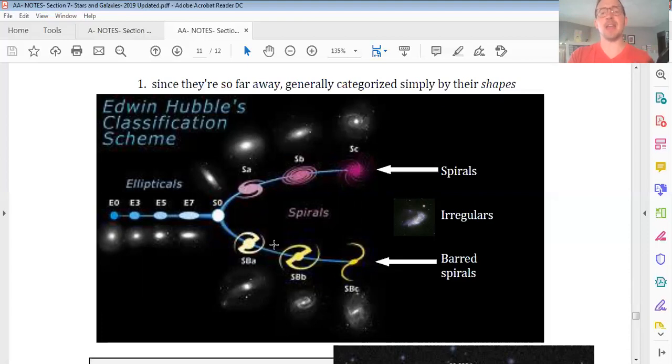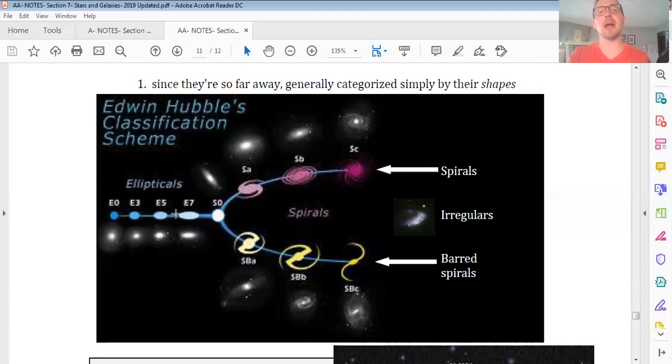And then, if they have at least one more collision, that can strip off all the arms, and those then become ellipticals. My reasoning here is the light of stars in most elliptical galaxies is red, meaning the stars there are a lot older. So these tend to be our older galaxies. So just my own hypothesis, what we do know is there are different galaxy shapes.